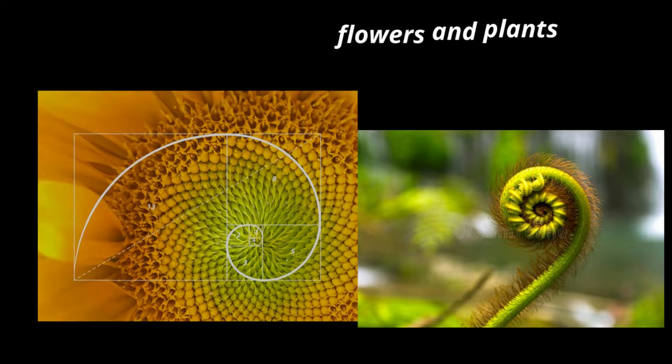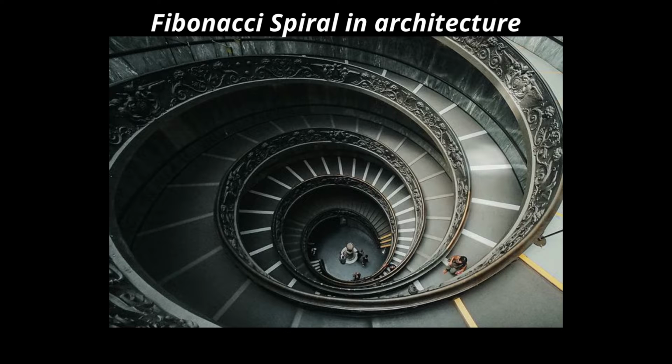And the Fibonacci spiral is also used in architecture. There are many times we have seen a spiraling staircase, right? The math behind a spiraling staircase is about the Fibonacci spiral only. The width of the staircase should increase according to the Fibonacci spiral numbers, else the architecture will not be fine. So the Fibonacci spiral is also used in architecture.